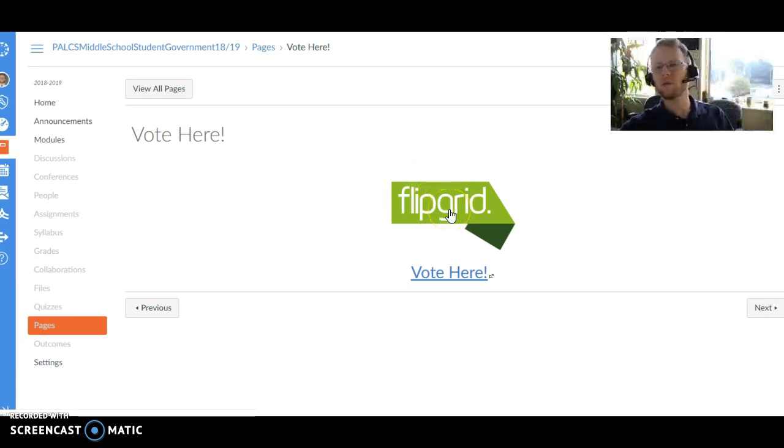The Flipgrid will probably make you verify and log in with your school account to view those videos, just like you did when you were submitting them. So as long as you're logged into your school accounts, you shouldn't have any problem getting to the Flipgrid or the ballot. That's all for now.